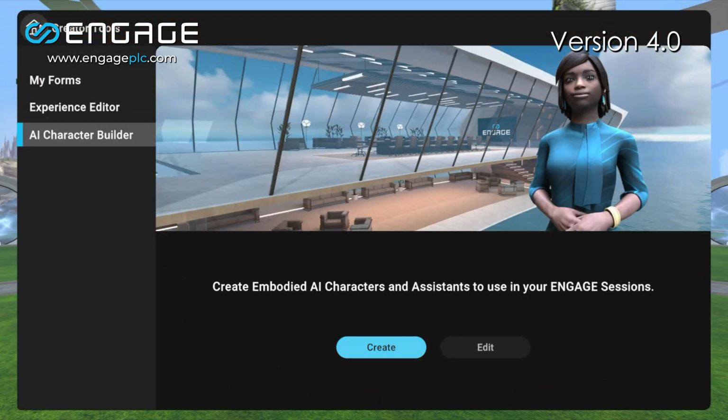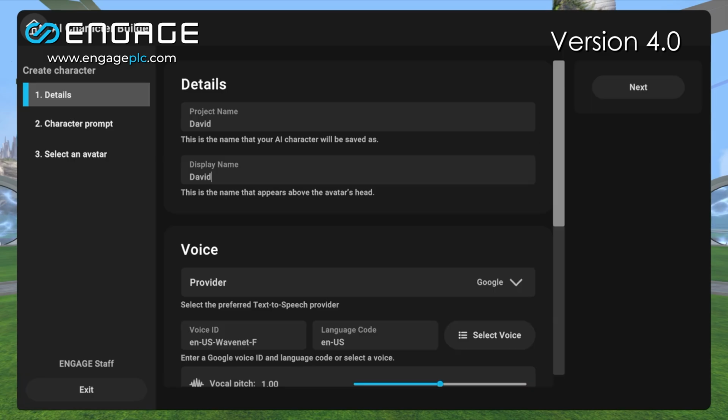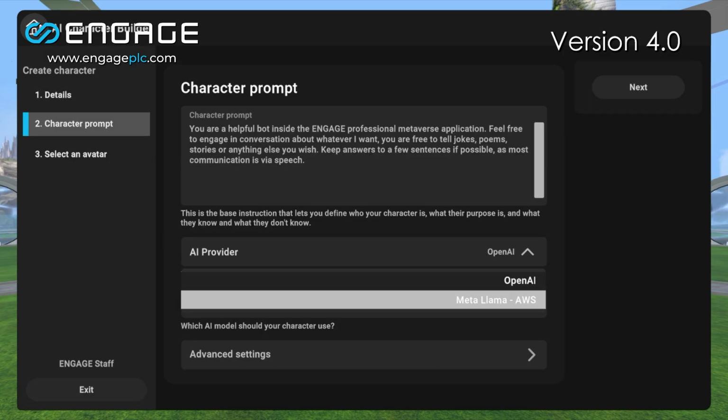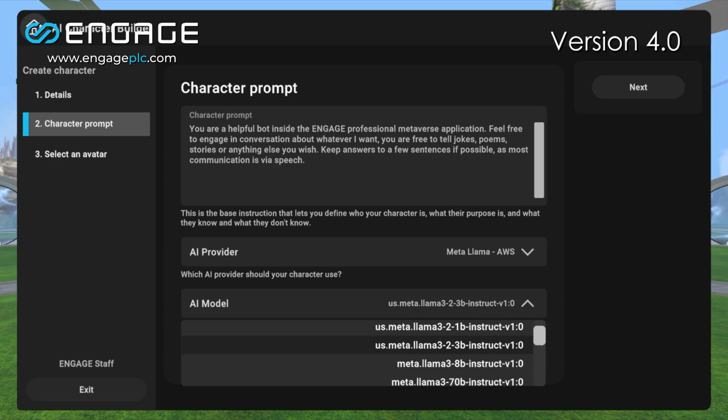Our AI creator tool has received numerous updates and improvements, empowering users to develop and train AI-controlled characters within Engage